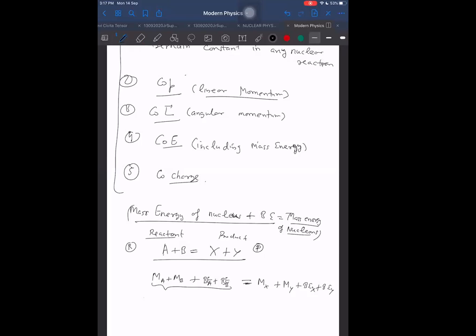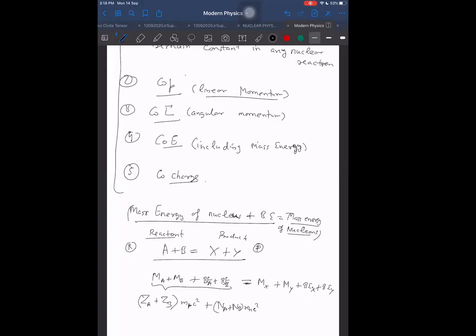It means Z of A plus Z of B into MP, mass of proton, into C square plus N of A plus N of B into Mn into C square. Is it right or not? Does it mean this or not?